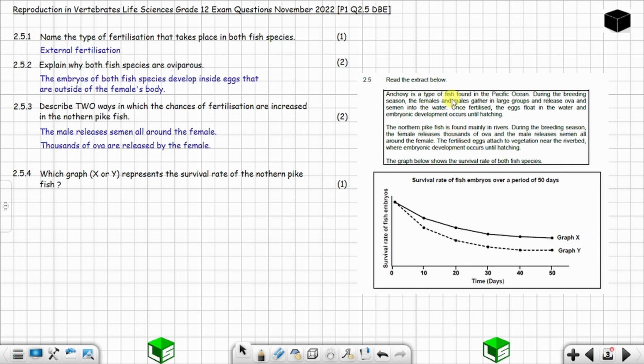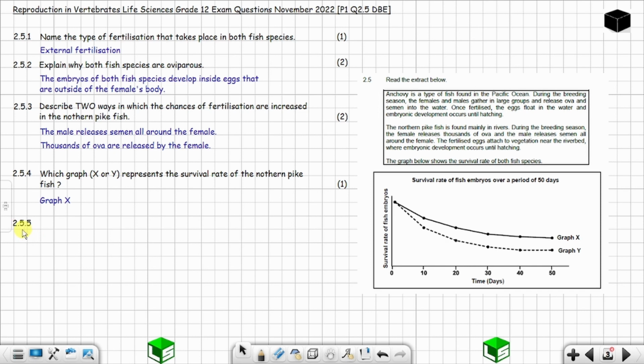So you expect the northern pike fish to have a higher survival rate. The answer to this question will be graph X, because graph X is above graph Y. Graph X represents a higher survival rate while graph Y represents a lower survival rate.